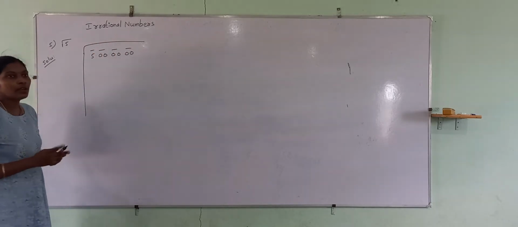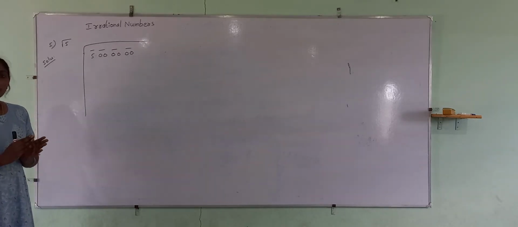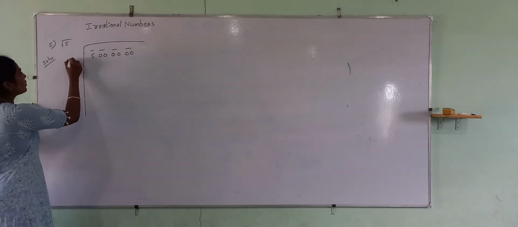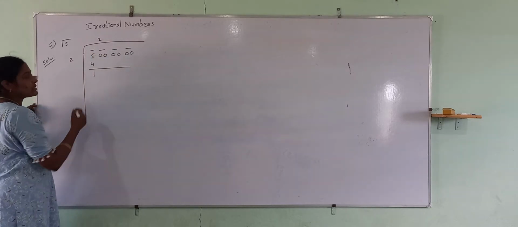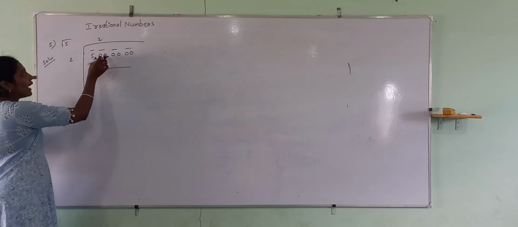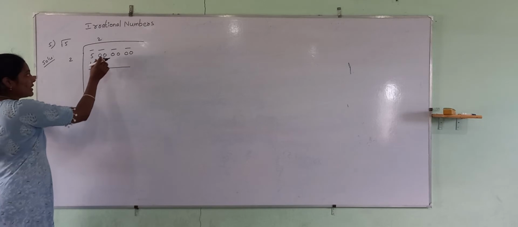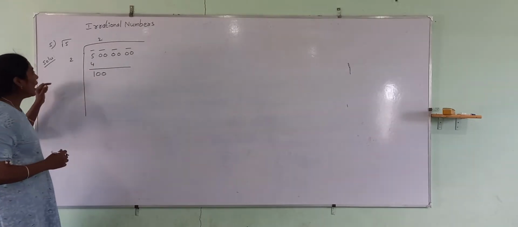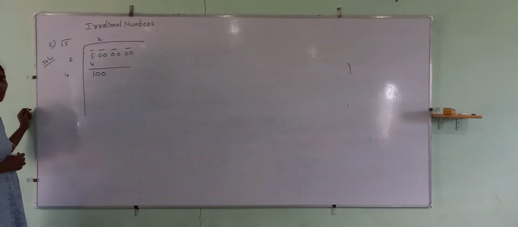Now 5. 2 squared is 4, next 3 squared is 9. 9 is bigger than 4, so let us go with 2. 2 2s are 4, 1 remains. So take the decimal point. We should not take 1 1 0 just like a normal division. For square root, we take 2 numbers at a time. And 2 will become double, so 4.